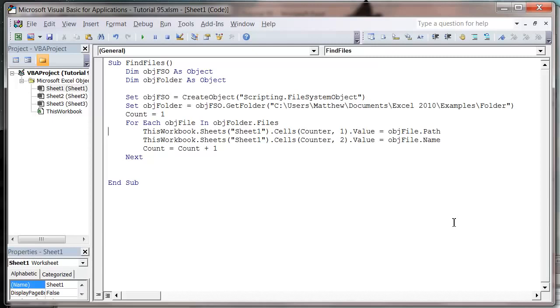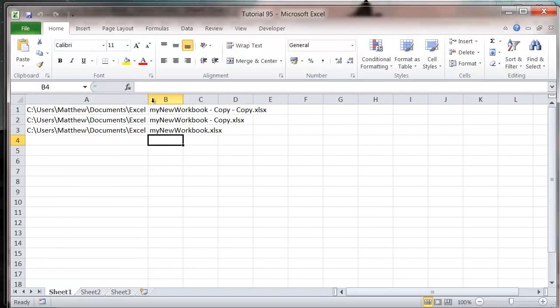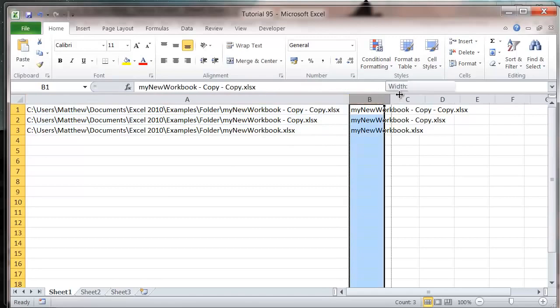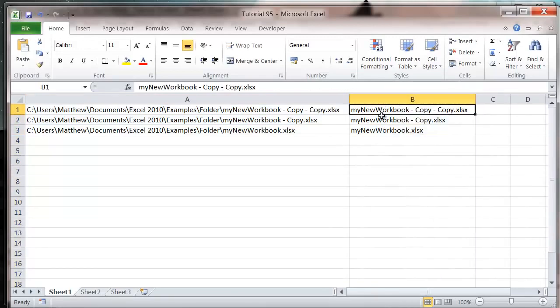That's because I've used the wrong name for my variable here. So put count. I normally call my counters counter, so I don't know why I've called it count this time, but let's press play. And then look at our Sheet 1, and you'll notice that in column 1 we have the full file path, and then in column 2 we have the name of the file, including the extension.